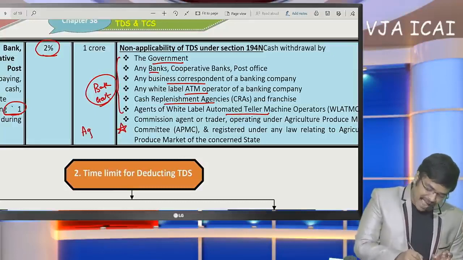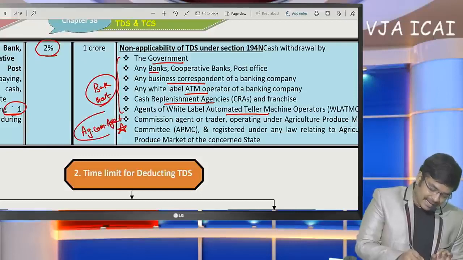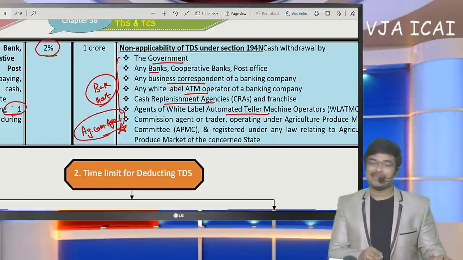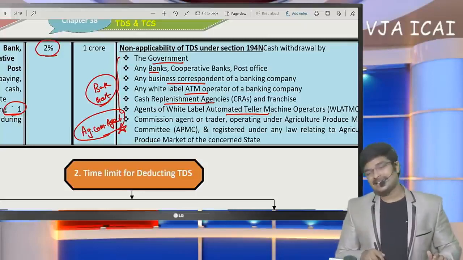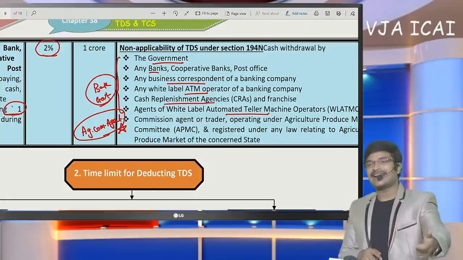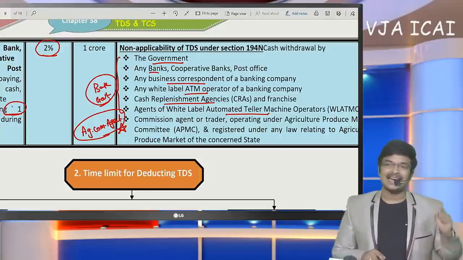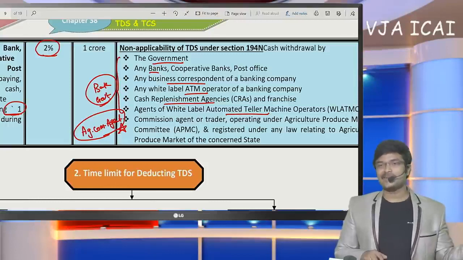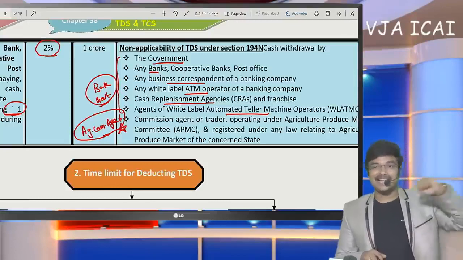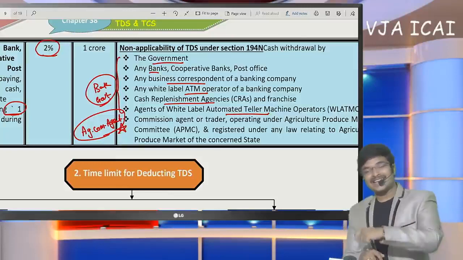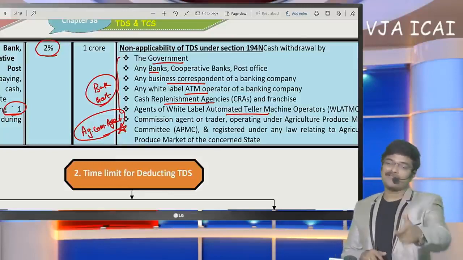If we have a client who is an agricultural commission agent, generally he purchases indirectly from the farmers and sells in the market. The person who purchases in the market transfers the amount to this commission agent. This commission agent withdraws the cash and pays the farmers.